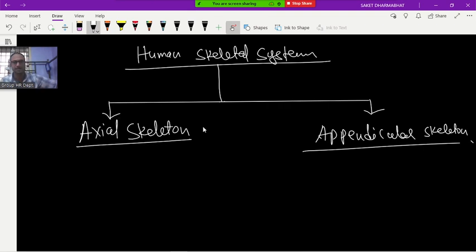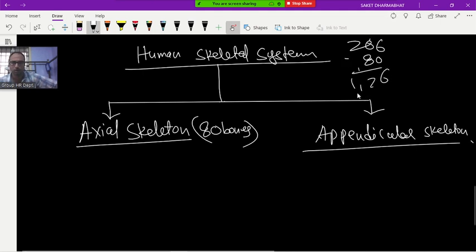First of all, the axial skeleton consists of 80 bones. The appendicular skeleton consists of how many? Total how many bones are there? 206. If you deduct 80 from it, how much is it coming? 126. So the appendicular skeleton consists of 126 bones. If you add this, how much will it come? 206. Clear or not? So like that you can remember it.